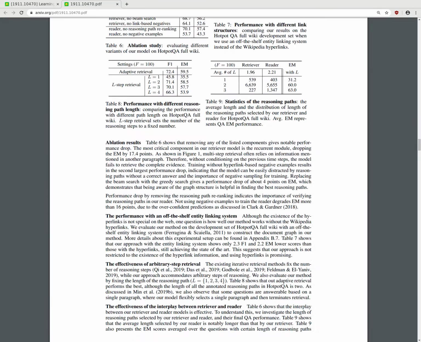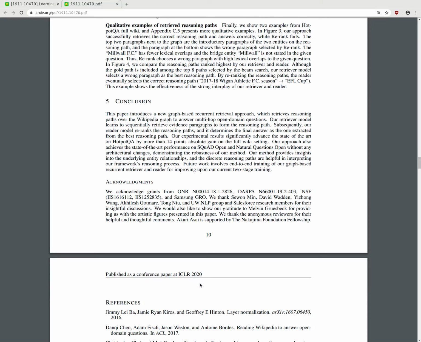Okay, let me find the conclusion. Conclusion. This paper introduces a new graph-based recurrent retrieval approach which retrieves reasoning paths over the Wikipedia graph to answer multi-hop open-domain questions. Our retriever model learns to sequentially retrieve evidence paragraphs to form a reasoning path. Subsequently, our reader model re-ranks the reasoning paths and determines the final answer as the one extracted from the best reasoning path. Our experimental results significantly advance the state-of-the-art on HotpotQA by more than 14 points absolute gain on full wiki settings.